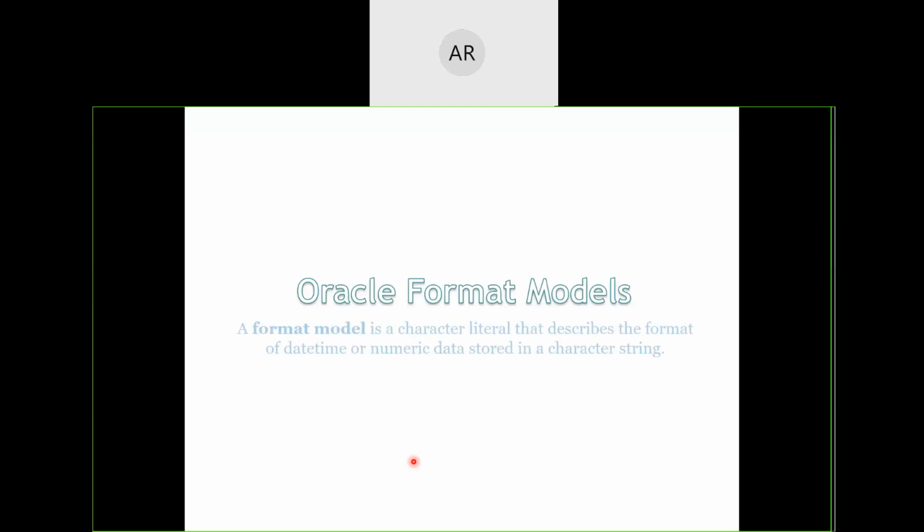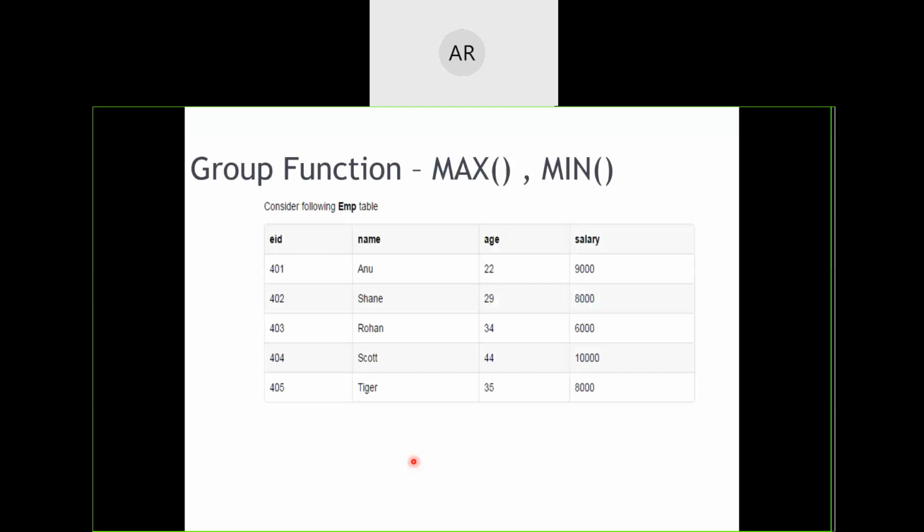Then format models we'll see in the next session, tomorrow or the day after tomorrow.